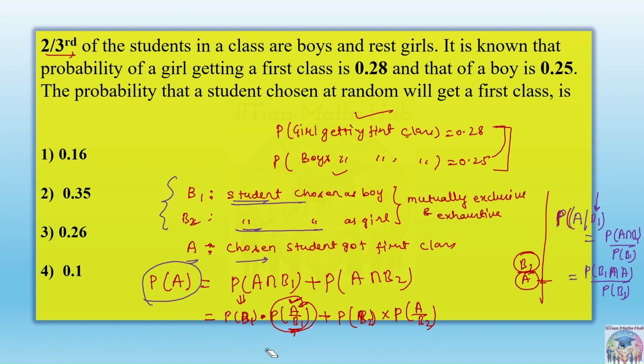So just put the values and you'll get the answer, I guess. This value is already given. What is this? B1 means the chosen is a boy and he got first class. So 0.25 is the probability given in the question. And B2 is a girl and she has got first class. That means the probability is 0.28. What about the B1 probability? Probability of B1, that is only choosing a boy. Can anyone tell me?